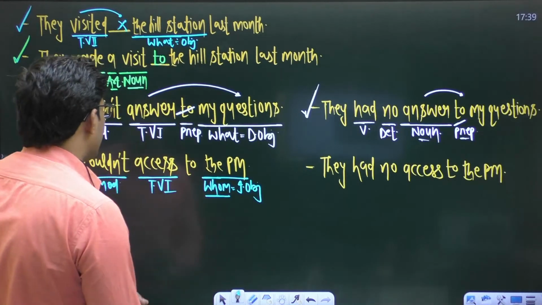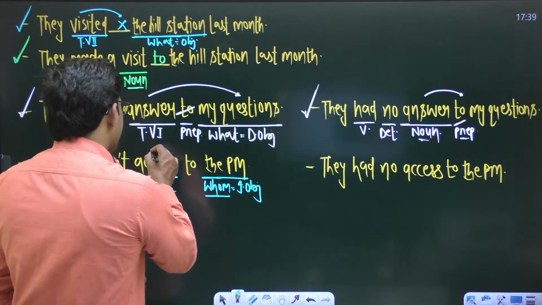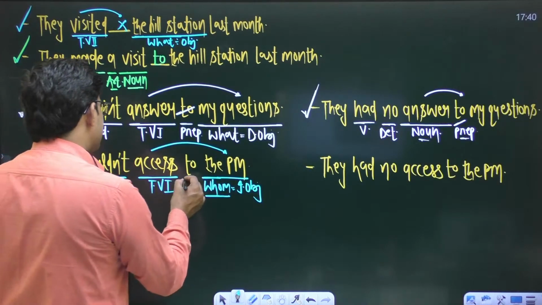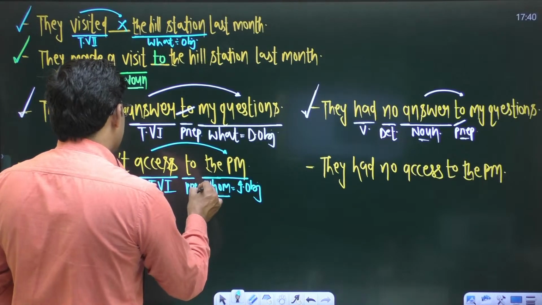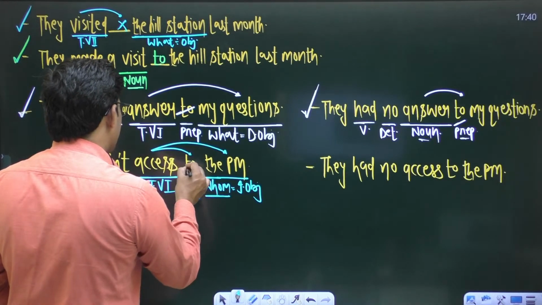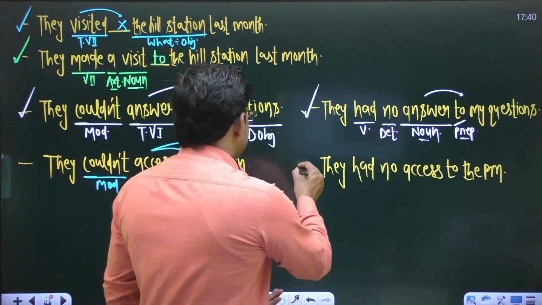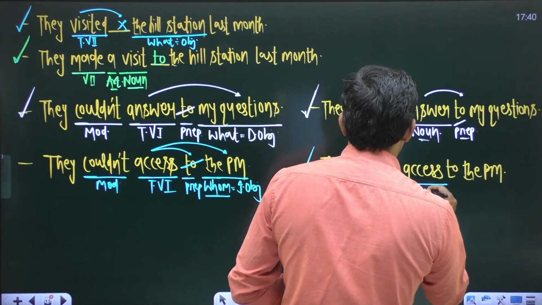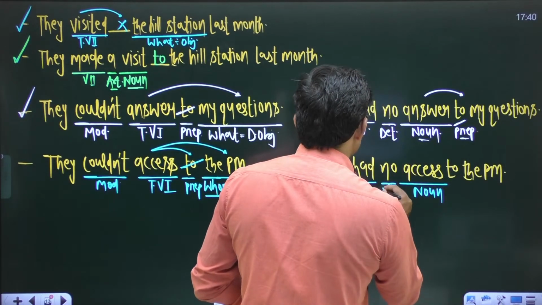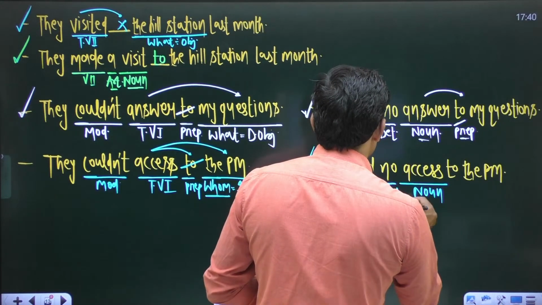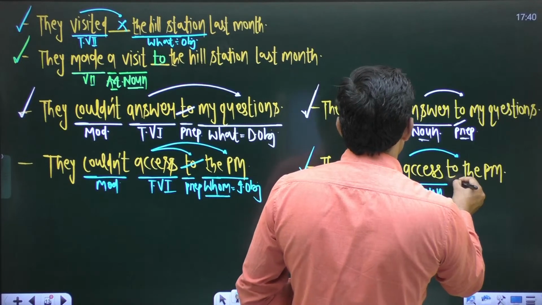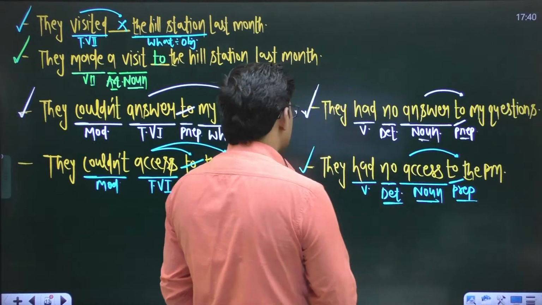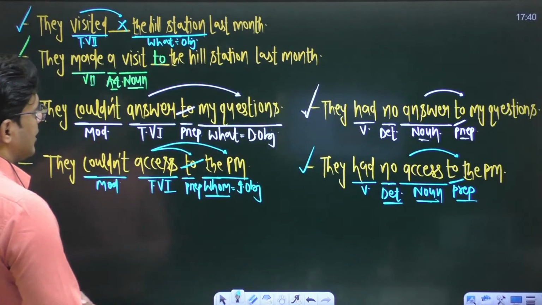Reply of whom will be the PM, and you are getting the reply of this verb access. So it means this is a transitive verb. Transitive verbs are not followed by a preposition, drop to. But in the next sentence, this word had is a verb. After this verb, this access is a noun. This word no is a determiner. And if it is used as a noun, now we can use a preposition to after this noun access. So this is the main concept actually, right?